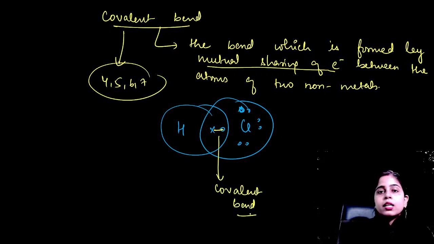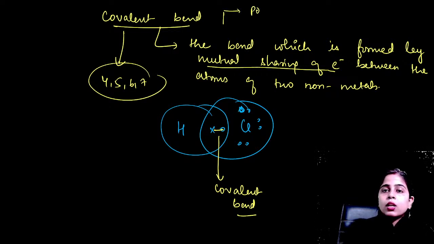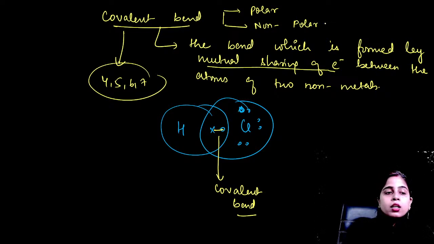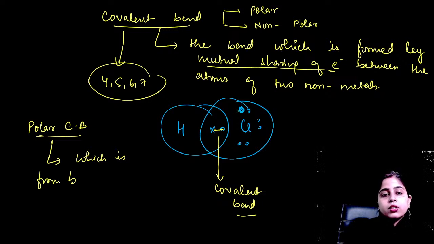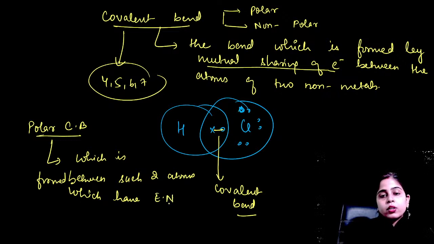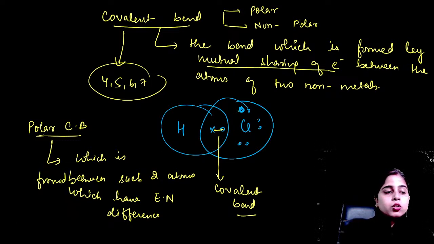Now covalent bond can be of two types: polar and non-polar. Now what is this polar and non-polar? Polar covalent bonds are those bonds which are formed between such two atoms which have electronegativity difference. So for example, the bond that is formed between your hydrogen and chlorine.